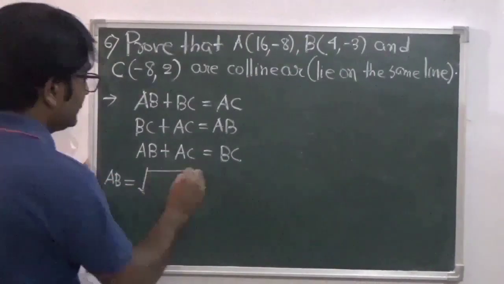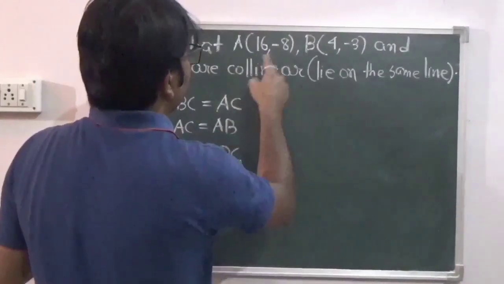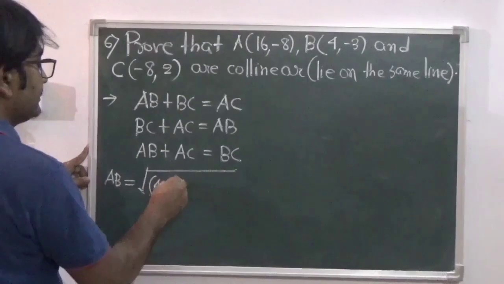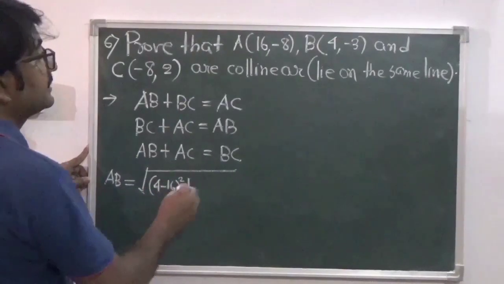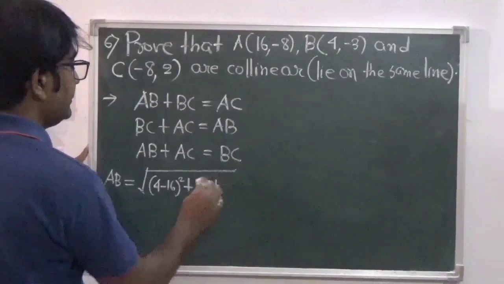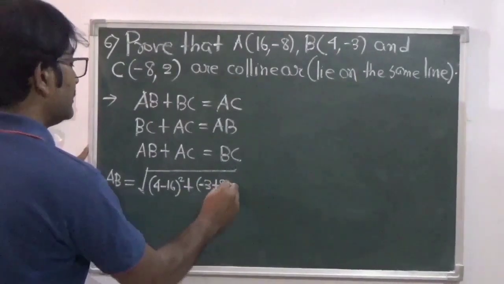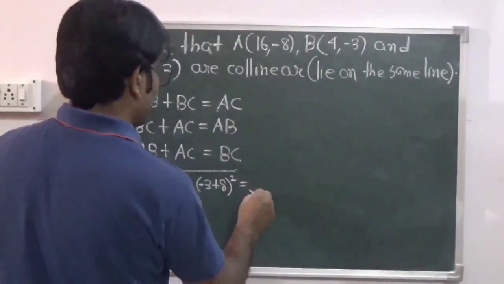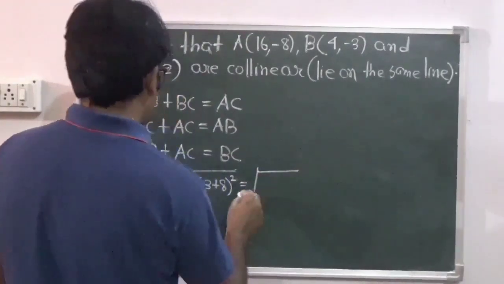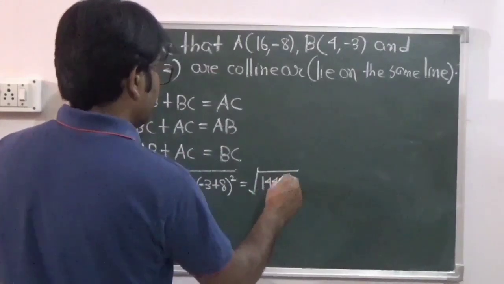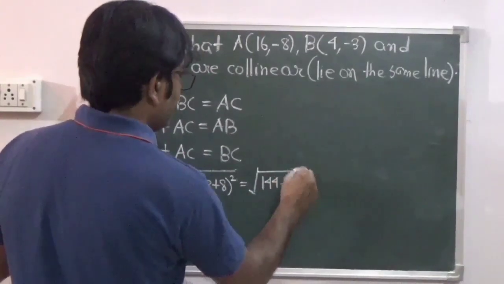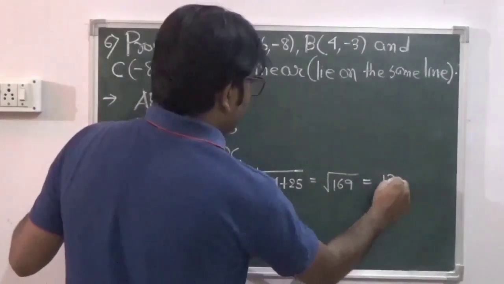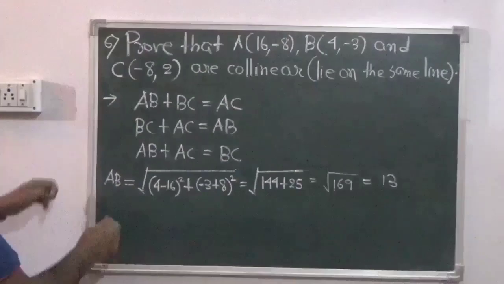That is root over (4 minus 16) square plus (minus 3 plus 8) square, and that is coming to root over 144 plus 25, that is root over 169, which equals 13. Now let us find BC.